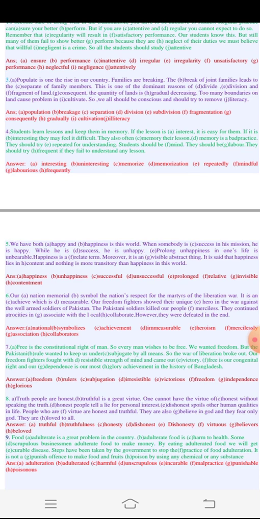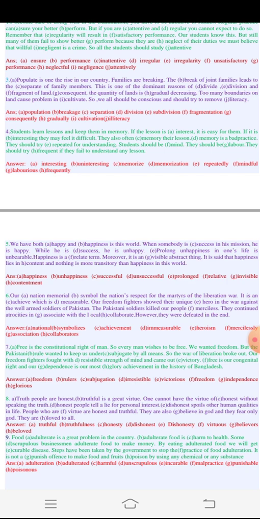This is one of the dominant reasons of division and subdivision and fragmentation. It would be fragmentation, a noun again, of land. And consequent here will be an adverb. So it will be consequently, the quantity of lands is gradually decreasing.